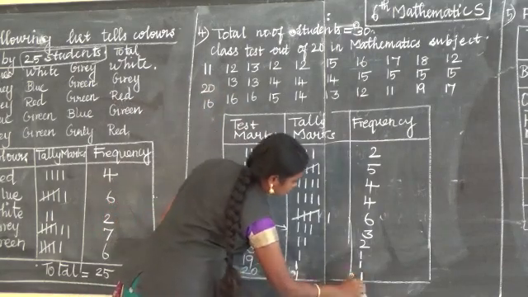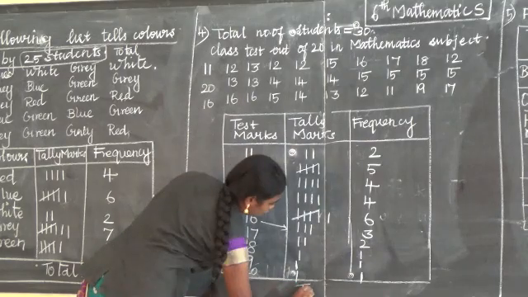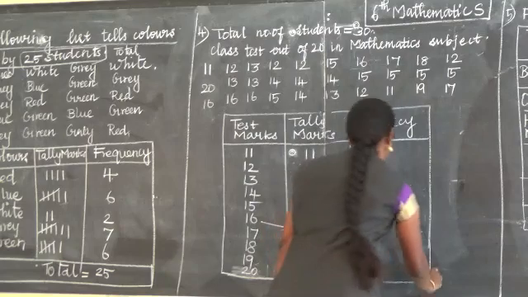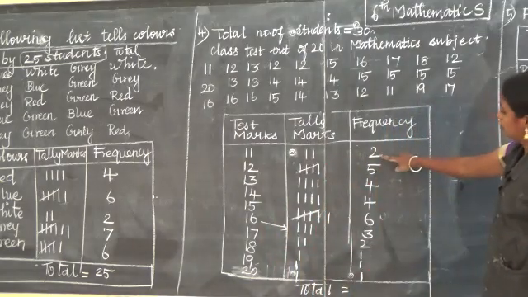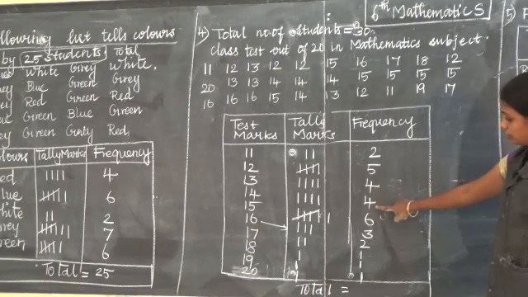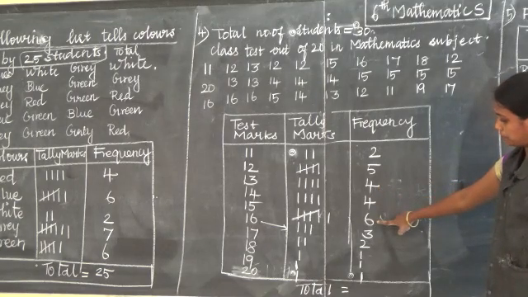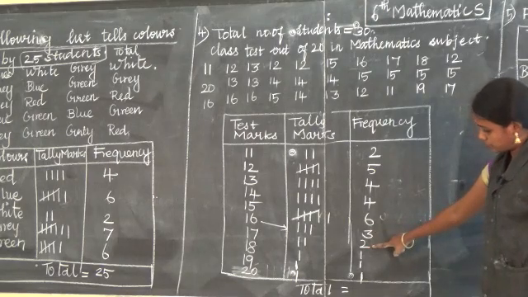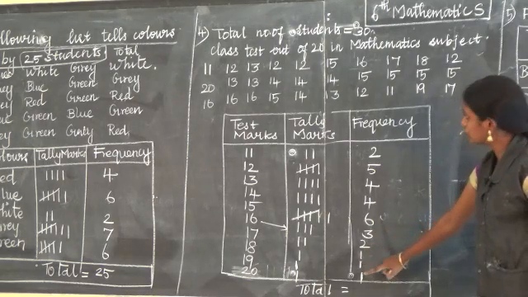Now we can go for the total. If your total is correct, your table is correct. So now 2 plus 5, 7. 7 plus 4, 11. 11 plus 4, 15. 15 plus 6, 21. 24, 26, 27, 28, 29.